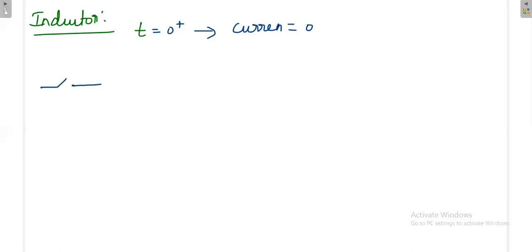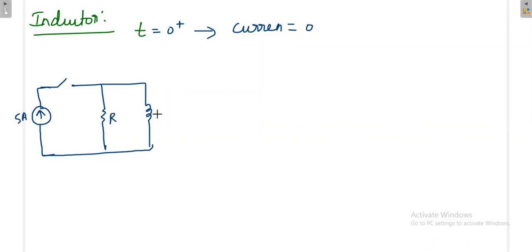Similarly, for the inductor, we'll see. At t is equal to 0 plus, once the switching is done at t is equal to 0, the current is 0 only, because the current across the inductor cannot change suddenly. So the circuit is like this, one resistor and another one inductor. For clarity, I use some ampere current, say 5 ampere, no problem. This is one resistance, this is the inductor. The current across the resistor is IR, and this one is IL.